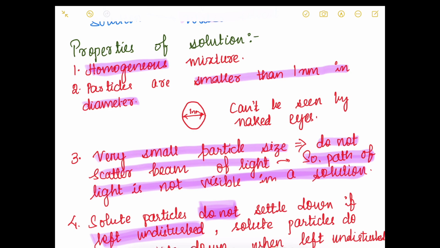We can remember it in this way by taking the example of sugar solution. If there is a question about writing the properties of solution, then we can refer this example and we can write the points very easily.